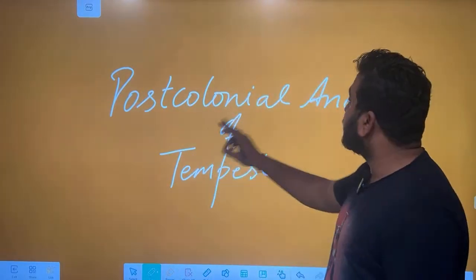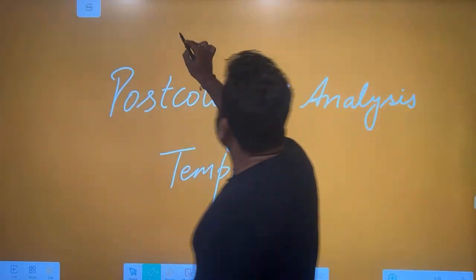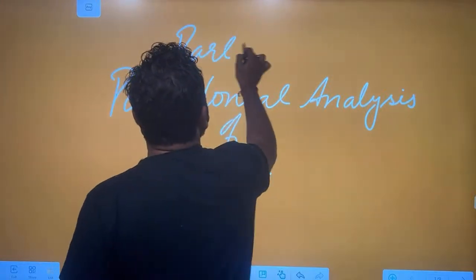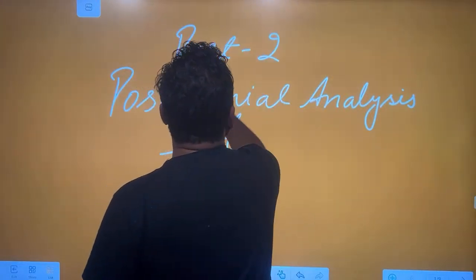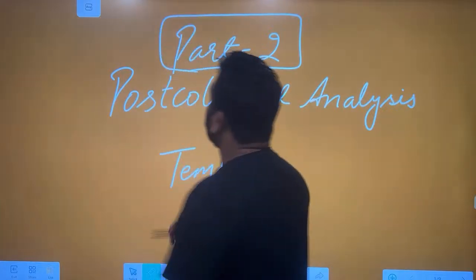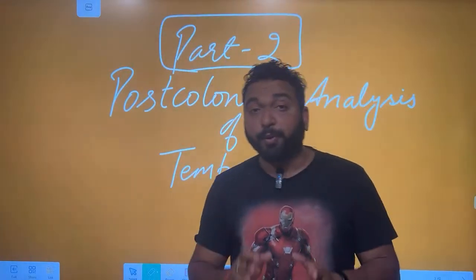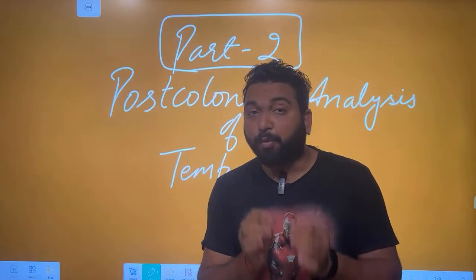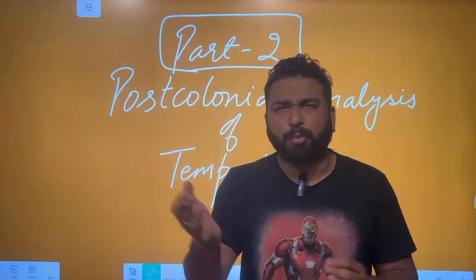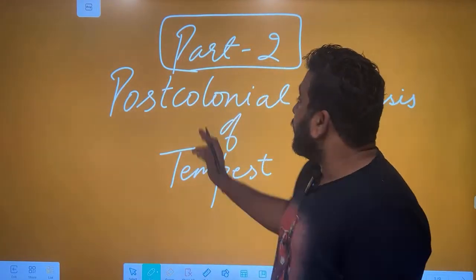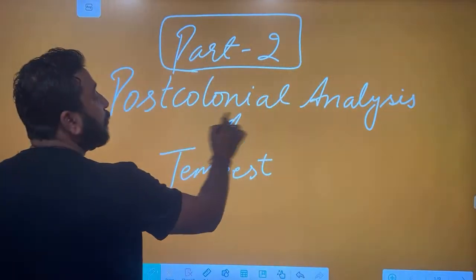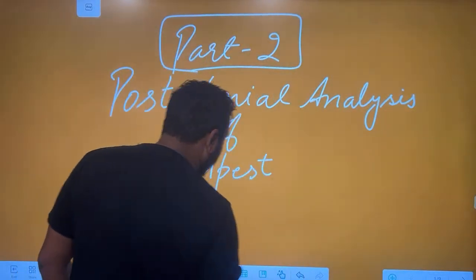And today we're going to deal with part 2 of the lecture. Part 1 we already have done. We are dealing with some theories. Now we are going to deal with the writers, books, what are the important topics for you, and what are the most important post-colonial literature or the books, right? The important books. First thing we are going to deal is post-colonial analysis of Tempest.